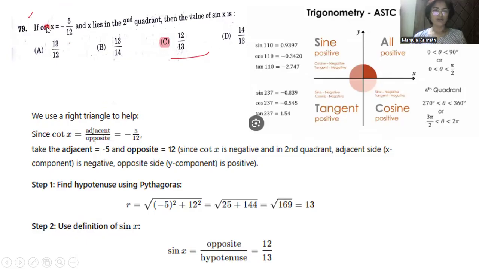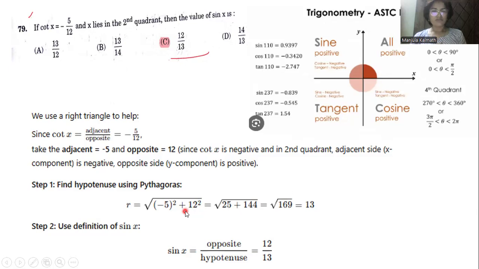Since cot of x equals adjacent divided by opposite, here whatever equation is given, cot of x equals minus 5 by 12. Minus 5 is the adjacent and 12 is the opposite here. We have to find the hypotenuse using the Pythagoras theorem: r equals square root of a square plus b square.